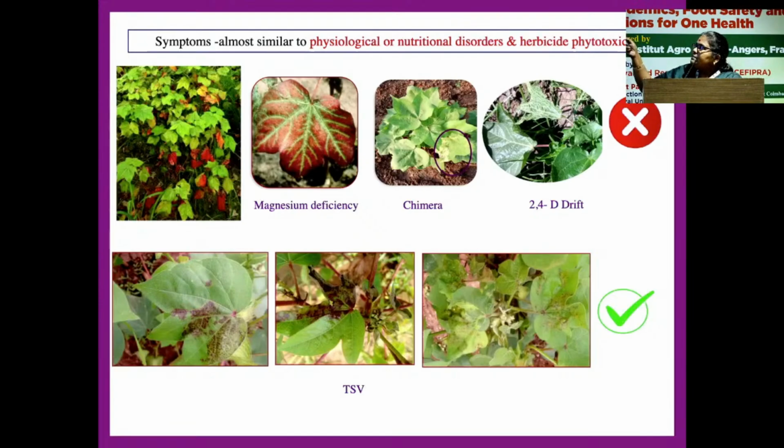The other important symptom is from 2,4-D. 2,4-D is extremely dangerous to cotton. Even a small amount or a drift will cause leaf distortion, and you can see leathering of the leaf. This is entirely different from our TSV. So we should know how to distinguish it from the other abiotic stresses that also happen in cotton.